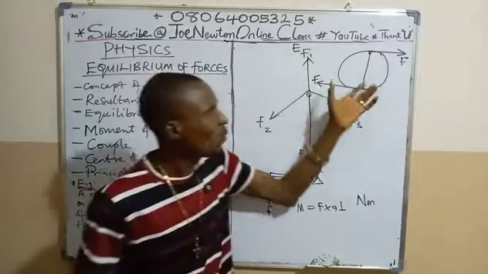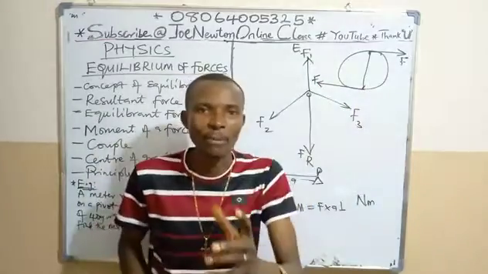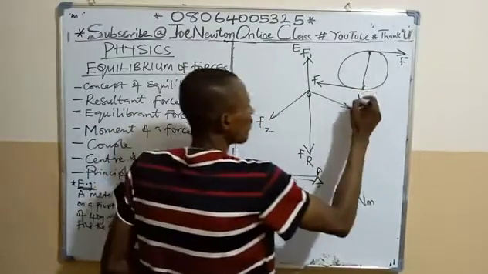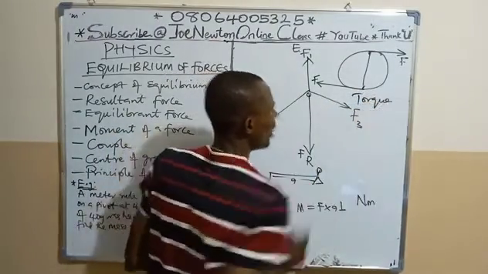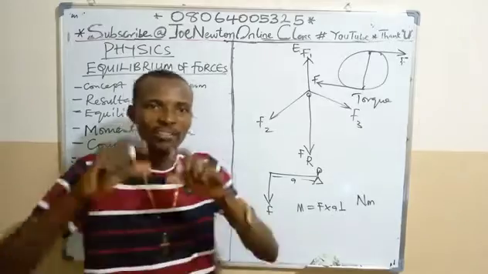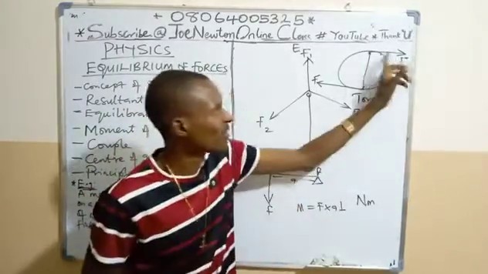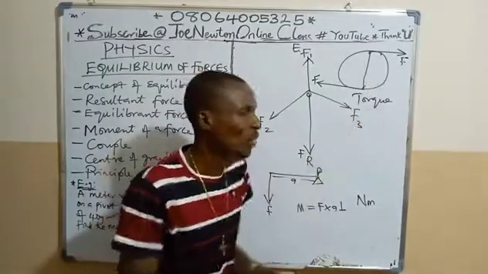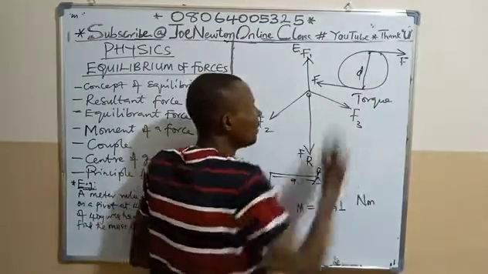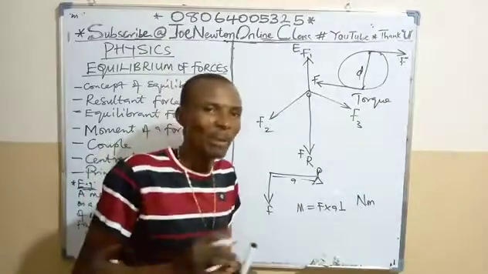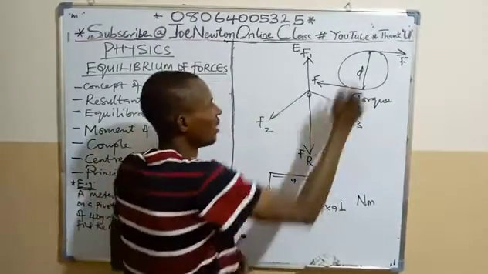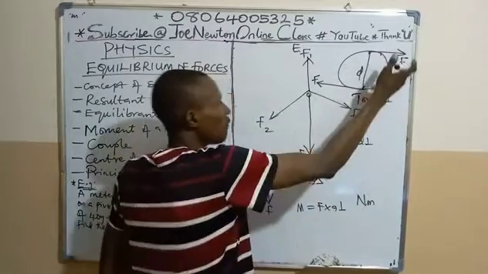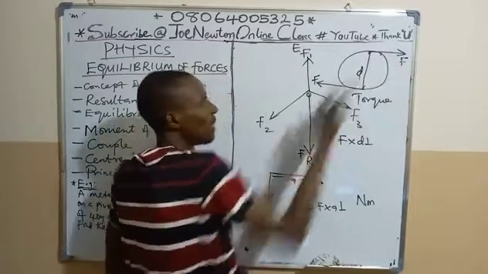Now, how can we determine the moment of a couple? The moment of a couple is called a torque. So a torque is the what? The product of one of the forces of a couple and the perpendicular distance between them. Assuming that the distance between the two forces is d, the torque or the moment of the couple is F times d, the perpendicular distance. So it is one of the forces times the distance, because the forces are equal and parallel.